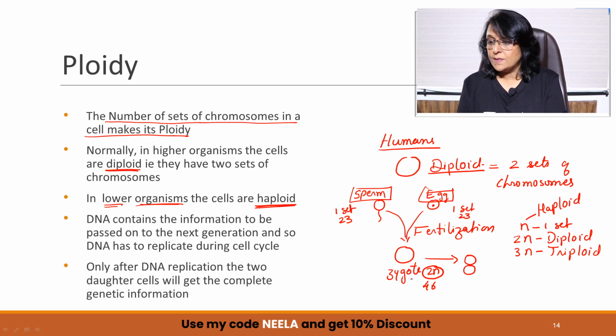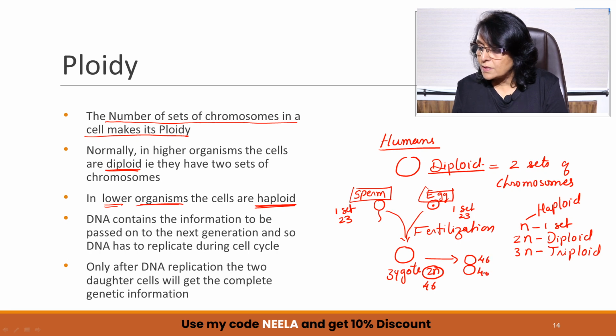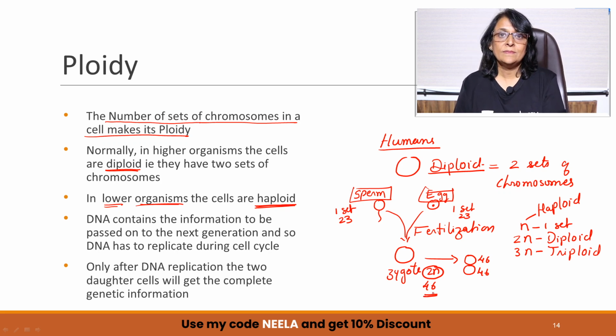So now when this zygote divides, one cell should get 46 and the other cell should also get 46. How is it possible? The parent cell has only 46. It is like if I have a piece of paper which has the complete information about, say, one topic, and I have two students, and I want that this complete information should be passed on to both the students.